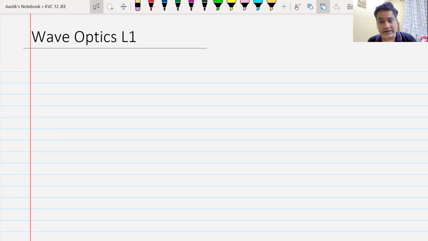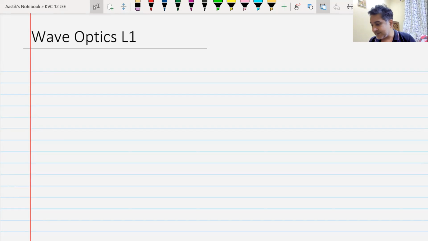Now, the difference between a particle and a wave is that a particle is discrete: 1, 2, 3, 4, 5, 6, 7, 8. These are particles. But a wave is continuous. Do you understand the difference? Particles are not continuous. They are there, then they are not there. So particles are discrete, but the wave is continuous. Light has got a dual nature. What do you mean by dual nature? That sometimes it can behave as a particle and sometimes it can behave as a wave.